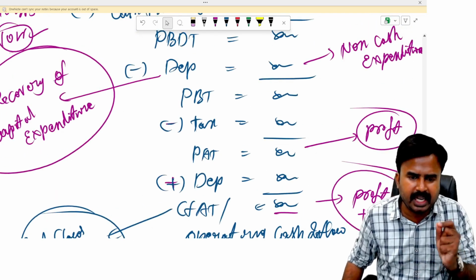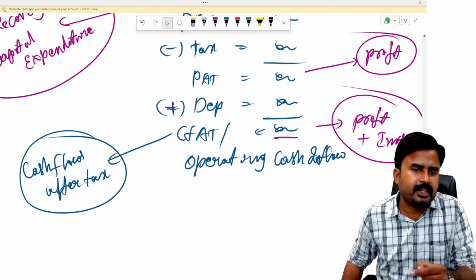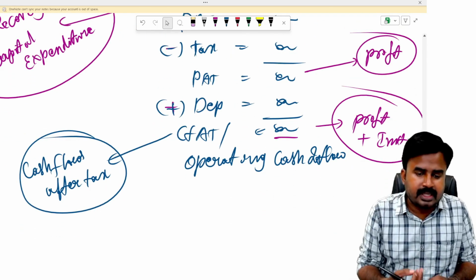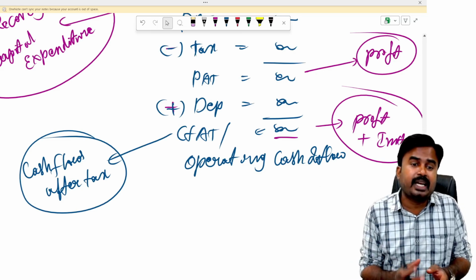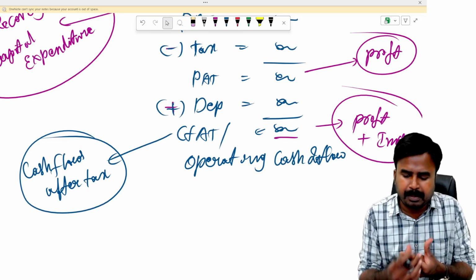PAT is the only term which is representing profit. CFAT is not the profit. This is a bigger number. CFAT is a bigger number which is able to recover your investment also. So CFAT is loaded with two components, profit plus investment.